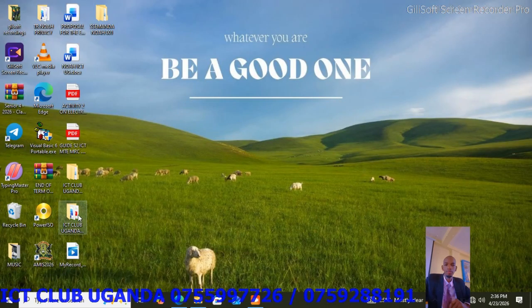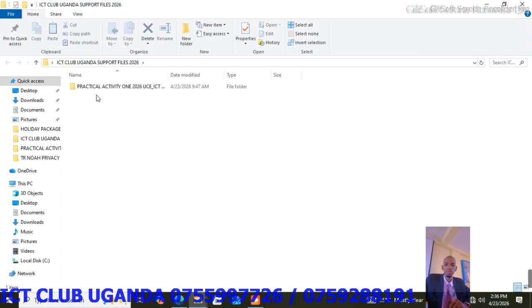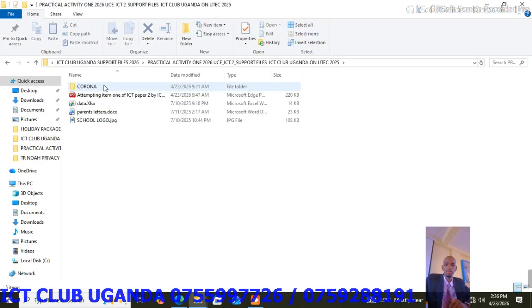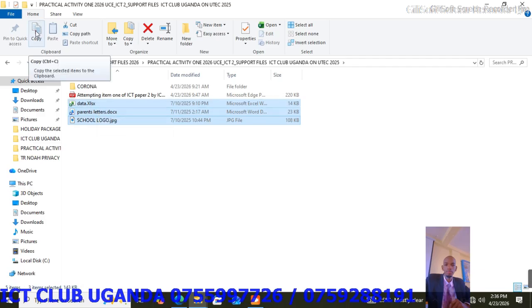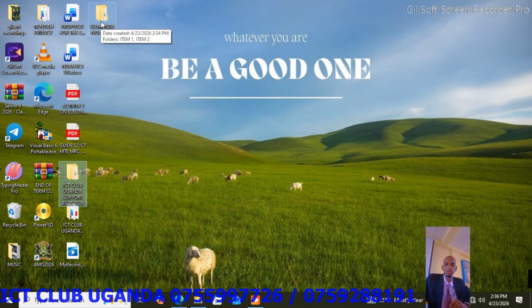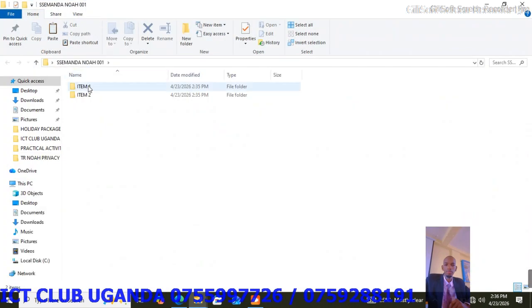So I'm going to open ICT Club Uganda support files. Then I locate the practical activity. So I have data here. I have parent letters and the school logo. So I'm going to highlight these three and I copy them. After copying them, I'm going to open my folder, Noah 001. Then I open item 1 and I paste them under item 1 subfolder. So click on paste so that you have your support files there.